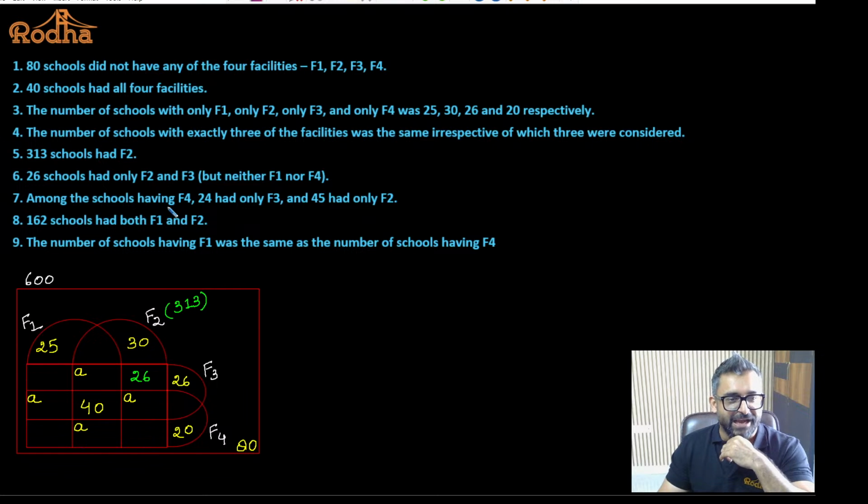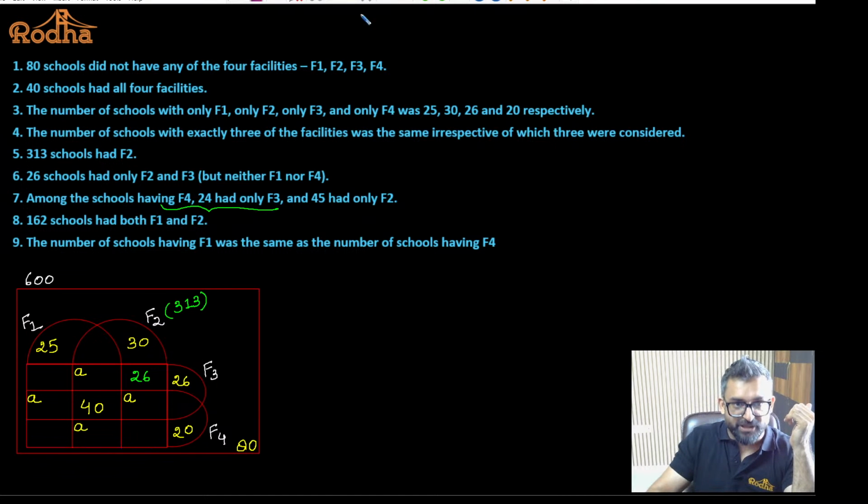Among the schools having F4, 24 had only F3. Again, what does this statement mean? It means only F4 and F3 is 24.